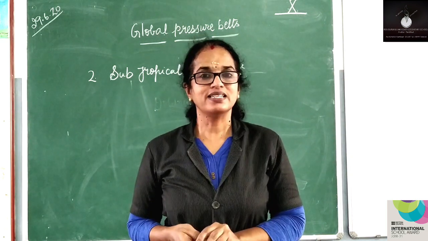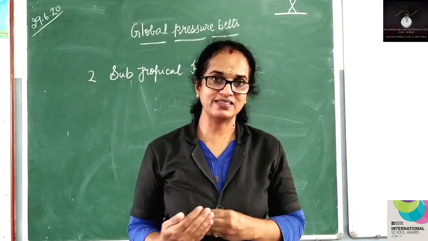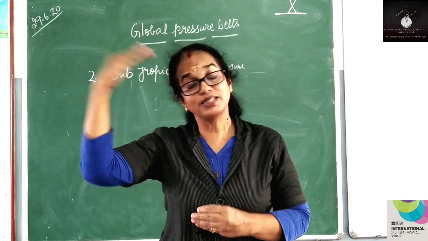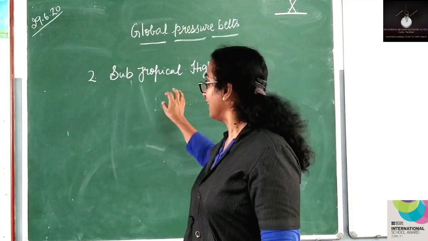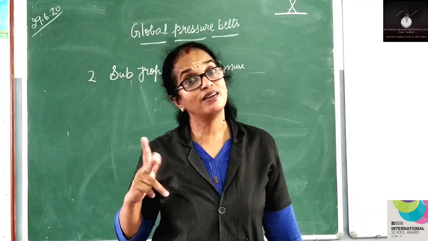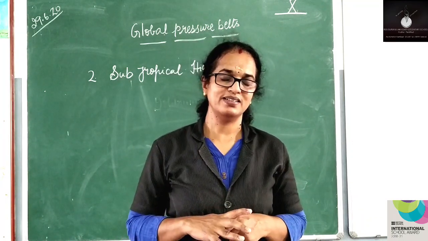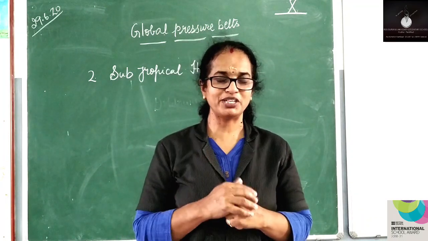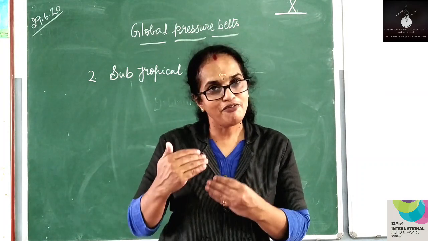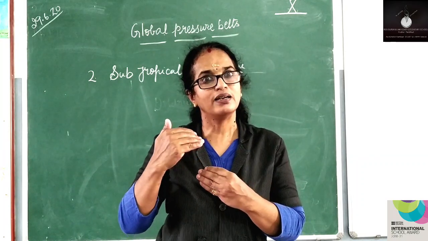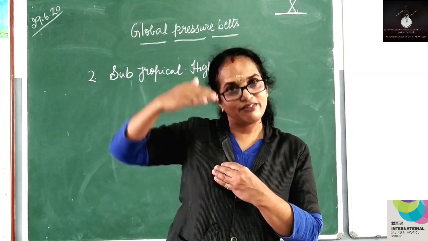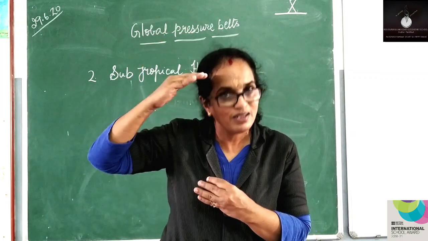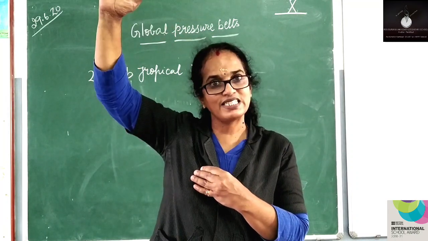The second pressure belt is at 30 degrees north and 30 degrees south. You will find the subtropical high pressure belt. Now what happens? From the equatorial low pressure, the hot air rises up.